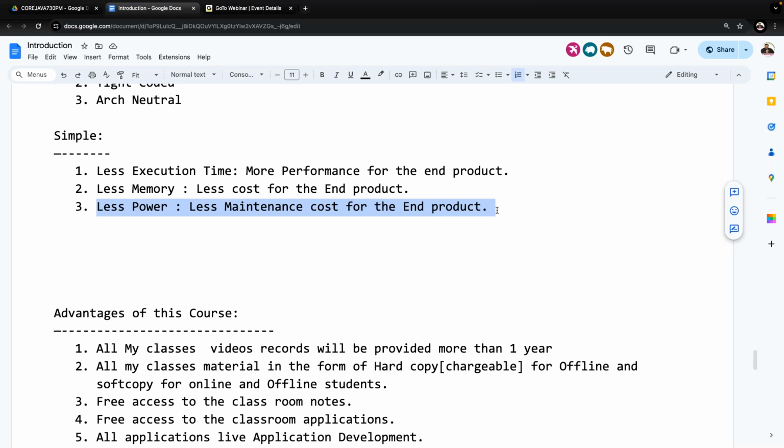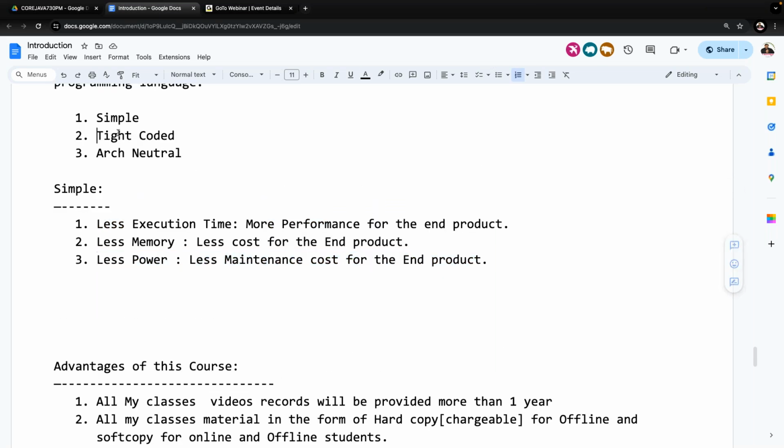How is it a simple programming language? What logic did they apply on this simple programming language? 3 points: less execution time, less memory, less power consumption. Are you forgetting it or not? Right. Now let's move on to the next one here. What about the next one?